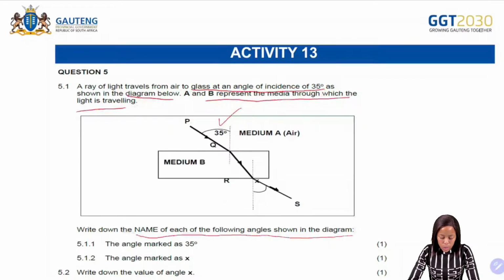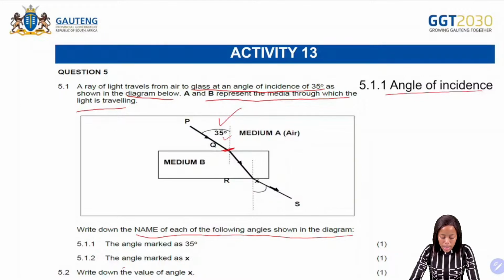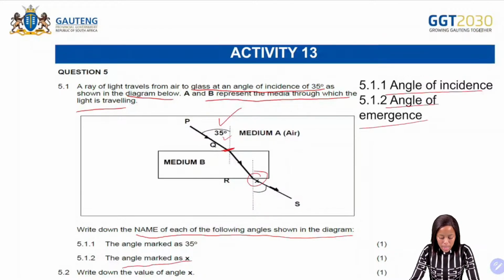The angle marked as 35, the one that enters the glass block, we call that the angle of incidence. And then the angle that is marked as X, the one that is going out of the glass block, we call that the angle of emergence.